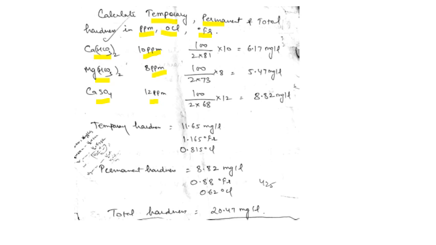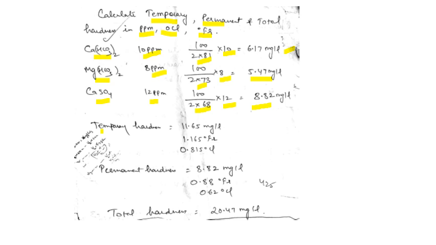Now you have to find the calcium carbonate equivalent. The multiplication factor of calcium bicarbonate is 100 upon 2 into 81. Multiply by the strength, which is 10. The answer comes 6.17 milligram per liter. The same here: the multiplication factor of magnesium bicarbonate is 100 upon 2 into 73. Multiply by the strength 8, and 5.47 comes. Calcium sulfate: 100 upon 2 into 68 into 12 comes 8.82 milligrams per liter.